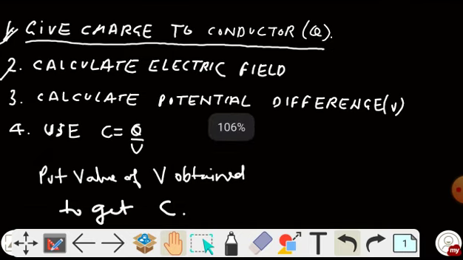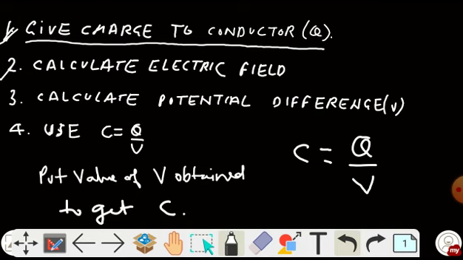Let me show you why this is so. We see the formula of capacitance is Q by V. So in order to calculate C, we need V. The first step gives us the Q, that we have assumed some charge is given to the capacitor. Now the next step is we have to find the V. That is required. Electric field is not required.